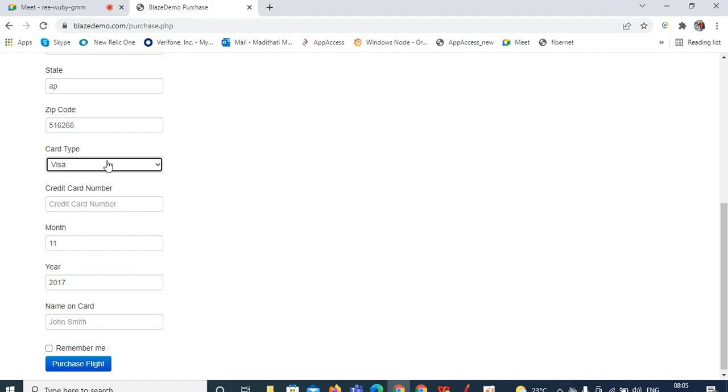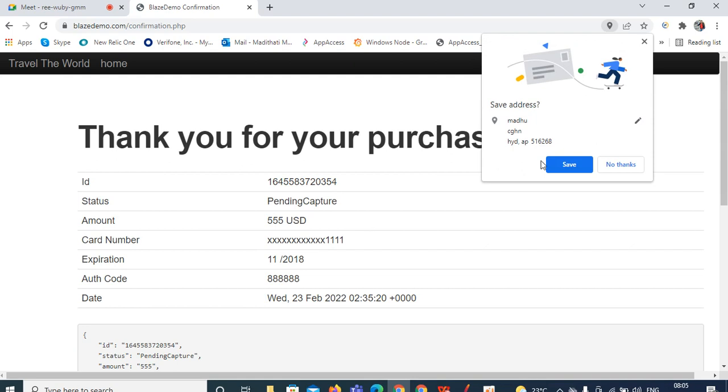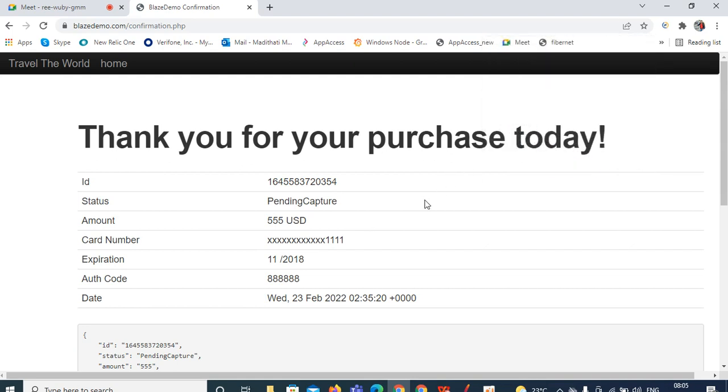Select any one of the card types from here and enter your card number, something like a 16 digit number. Month and year you can give, expiry date and expiry year, name of the card. If you want to give it you can, or else you can ignore it and click on Purchase Flight. So that's all. See here, Thank you for your purchase today.